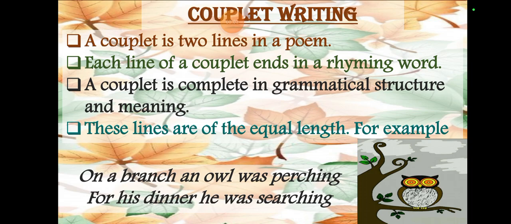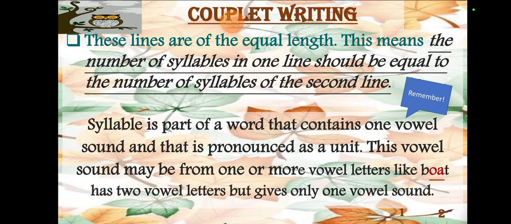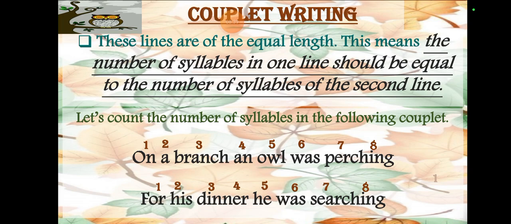For example: on a branch an owl was preaching, for his dinner he was stretching. So here preaching and stretching are rhyming words, and they have equal length also. So here, if I look, these lines are of equal length. This means the number of syllables in one line should be equal to the number of syllables in the second line. A syllable is a part of a word that contains one vowel sound that is pronounced as a unit, and the vowel sound may come from one or more vowel letters, like the vowel in "boat", which has two vowel letters but gives only one vowel sound.